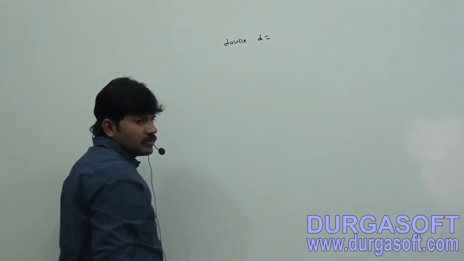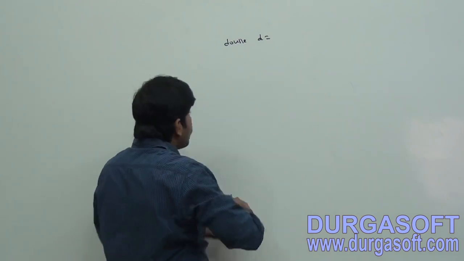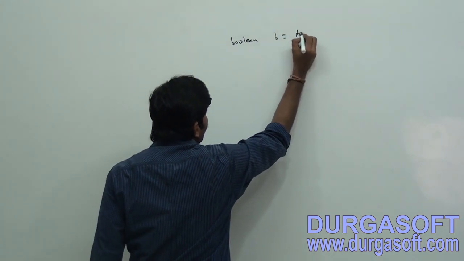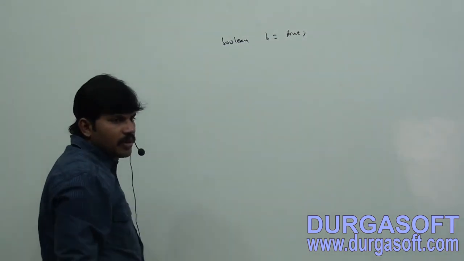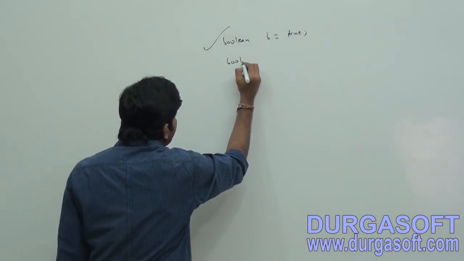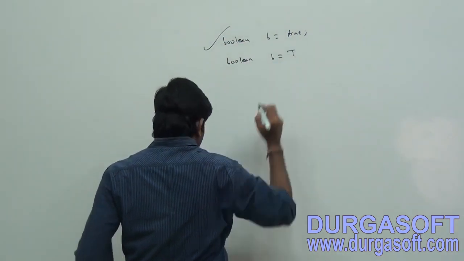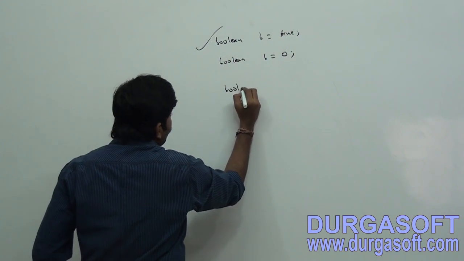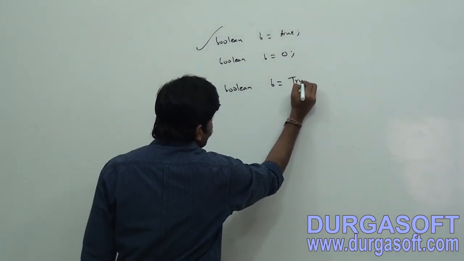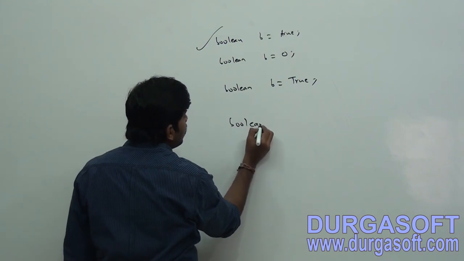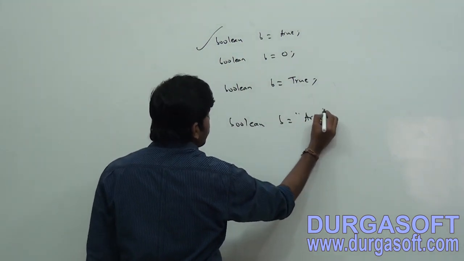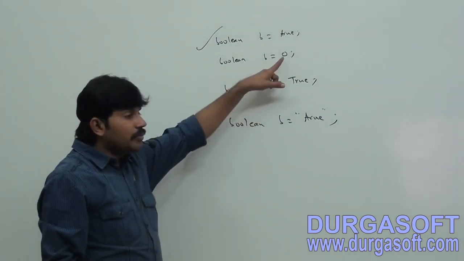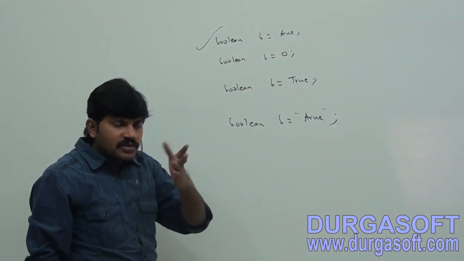Boolean b = true, valid or not? Valid. Boolean b = 0, invalid. Do you know, in other languages 0 means false and 1 means true, but such a convention is not applicable for Java.